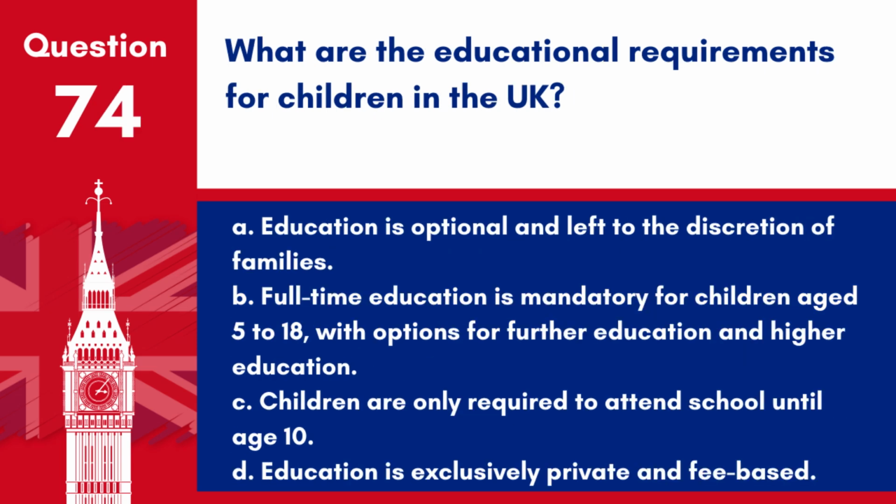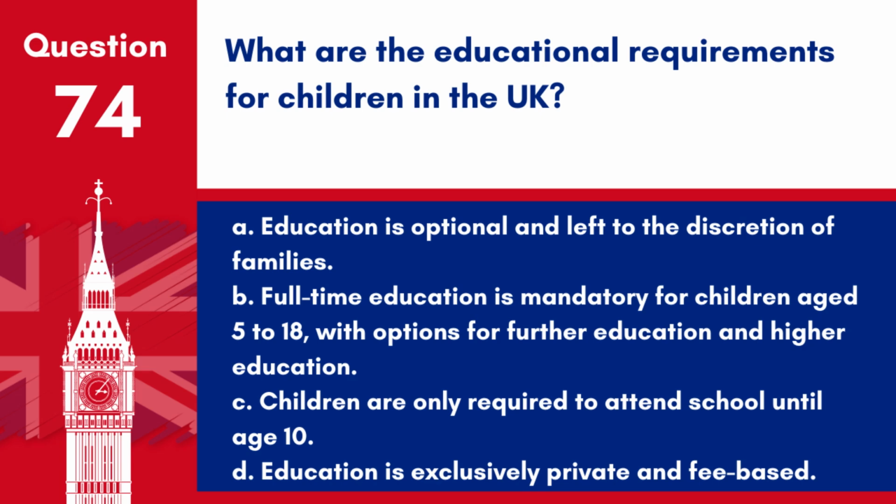Question 74. What are the educational requirements for children in the UK? A. Education is optional and left to the discretion of families. B. Full-time education is mandatory for children aged 5 to 18, with options for further education and higher education. C. Children are only required to attend school until age 10. D. Education is exclusively private and fee-based.